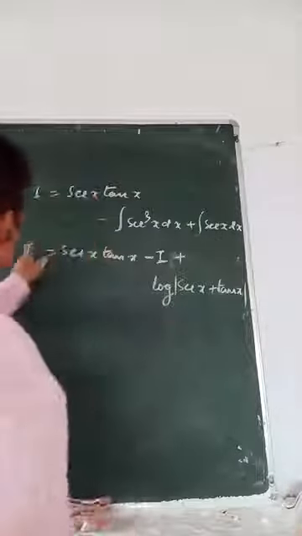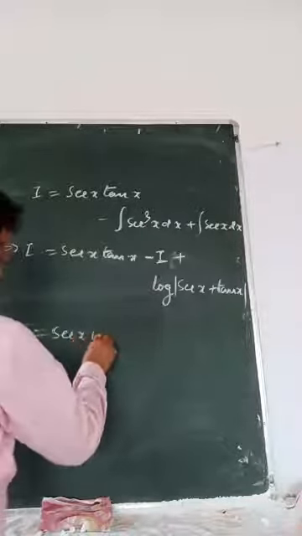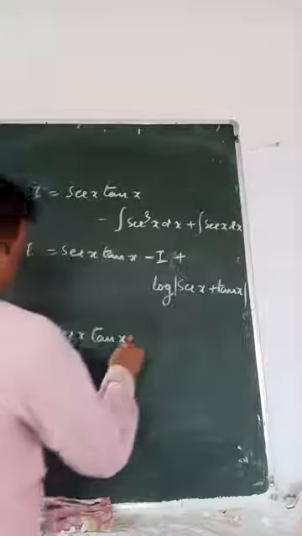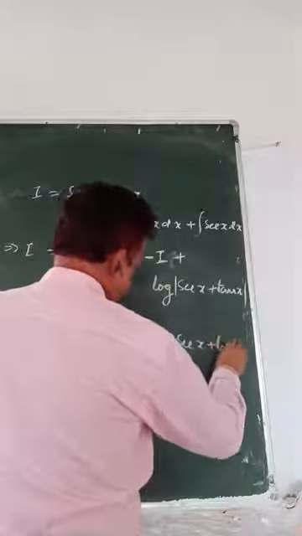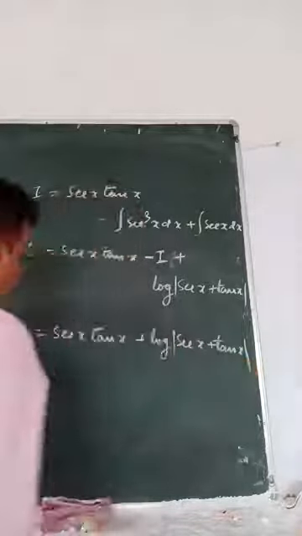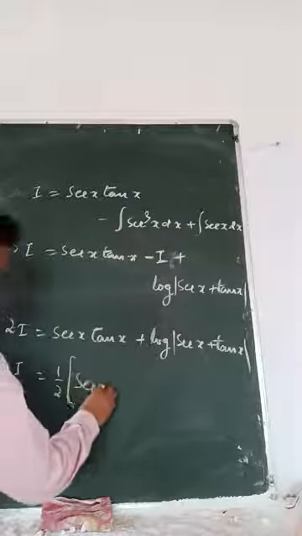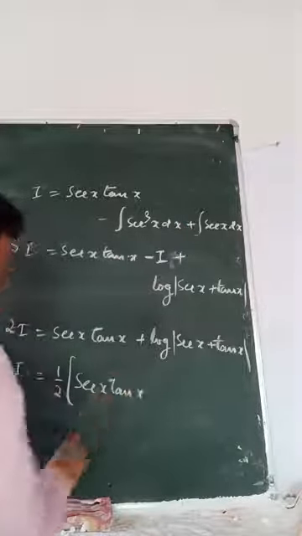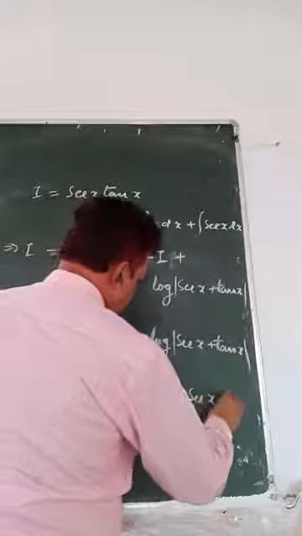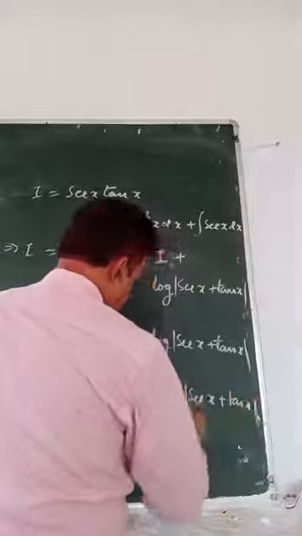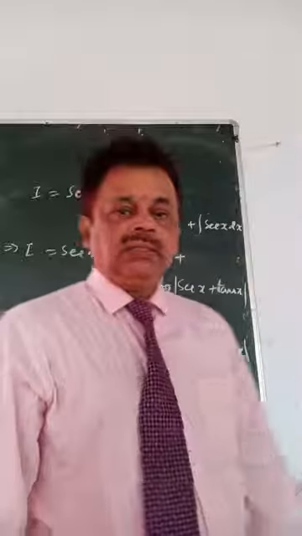Now this I will go to this side. So 2I equals sec x tan x plus log sec x plus tan x. Then I equals half of sec x tan x plus log sec x plus tan x, plus a constant. So this is how you have done.